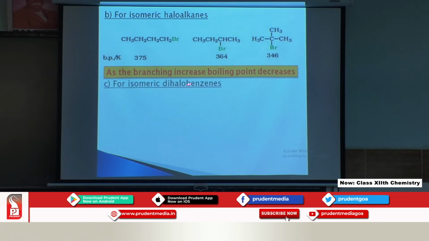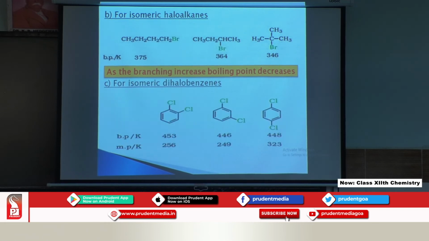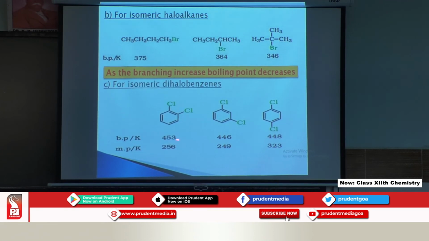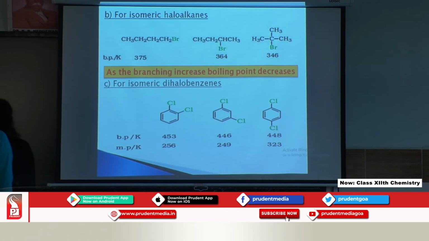Third one is for isomeric dihalobenzenes. If we consider the ortho, meta and para dichlorobenzene, we find that the para isomer has the higher melting point. The para isomer has higher melting point due to its symmetrical structure.